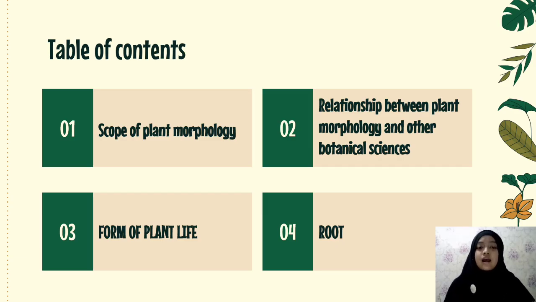Okay, friends, Anissa Fitrikusuma will explain the material about Introduction to Plant Morphology, with the first chapter, namely the scope of plant morphology. The second, relationship between plant morphology and other botanical science. The third, form of plant life. And the last is the root of plant morphology.